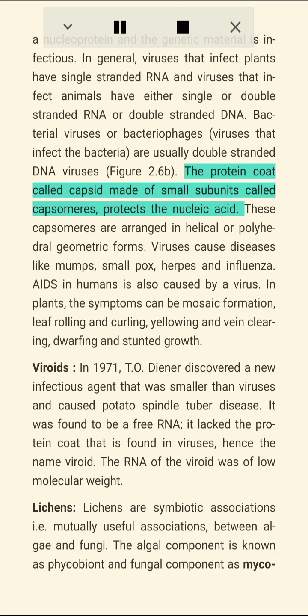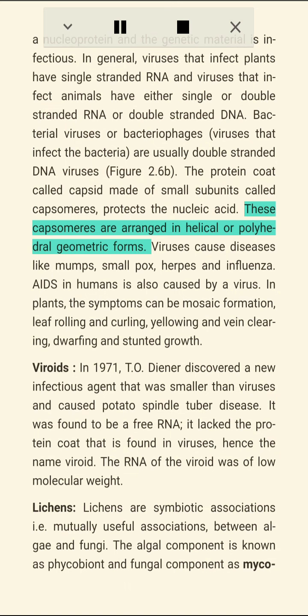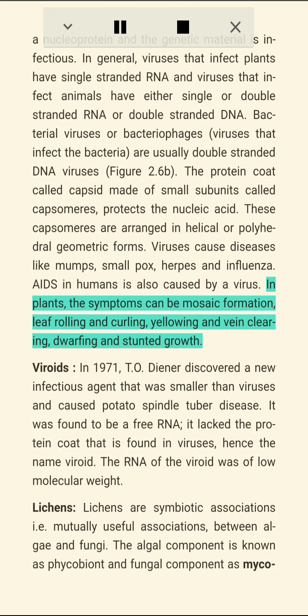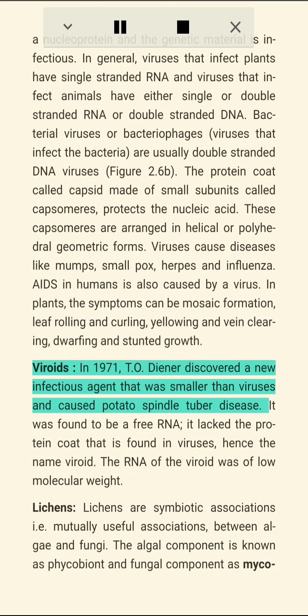The protein coat called capsid, made of small subunits called capsomers, protects the nucleic acid. These capsomers are arranged in helical or polyhedral geometric forms. Viruses cause diseases like mumps, smallpox, herpes, and influenza. AIDS in humans is also caused by a virus. In plants, the symptoms can be mosaic formation, leaf rolling and curling, yellowing and vein clearing, dwarfing and stunted growth.